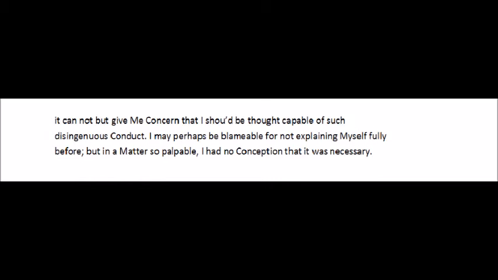In these final sentences, Mason is addressing the reason for the letter, which is Washington's misconception of his reasoning for the collection. In this portion of the letter, Mason is very vague and does not specifically give the reasons as to why he would want to commit a disingenuous act. However, he explains that he does have reasoning and thought he did not find it necessary to be explained.